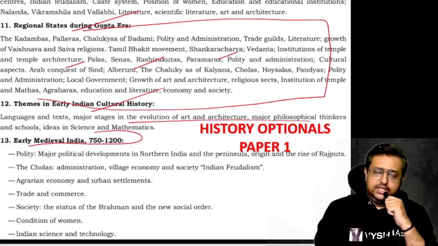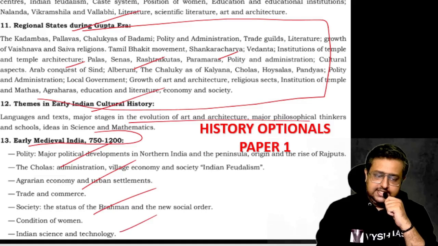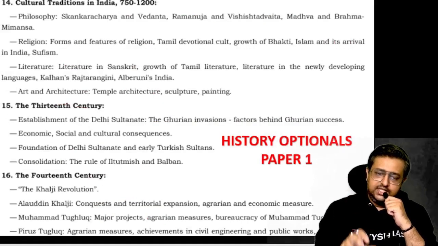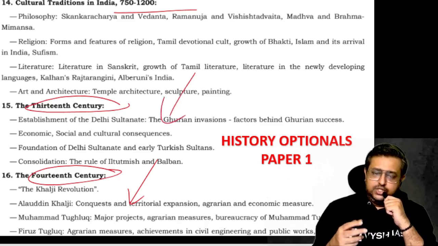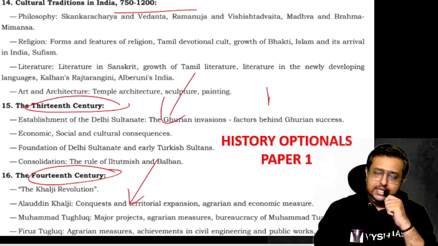Then medieval. Okay, 750 to 1200. Here if you see Cholas, society, culture, science and technology, meaning every theme, you cannot skip anything. Okay, then 750 to 1200. Then the 13th century, 14th century, see the Islamic kingdoms are coming in. So all these things, maybe in future years it may be removed, because as of now, you know, NCERTs are getting updated. They're removing all the Islamic kingdoms.